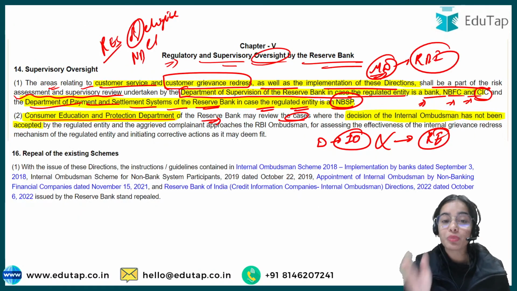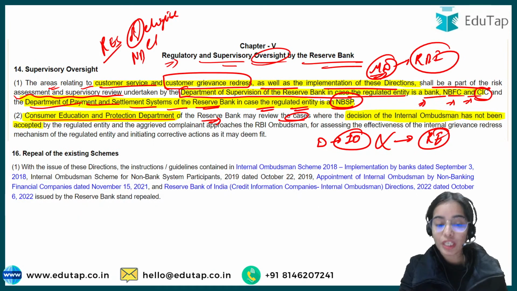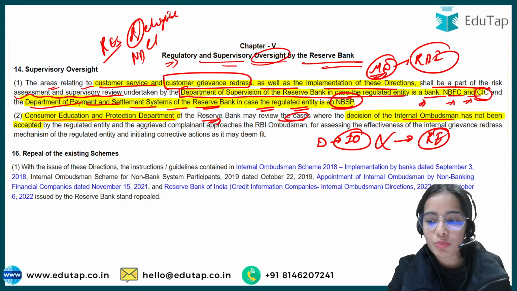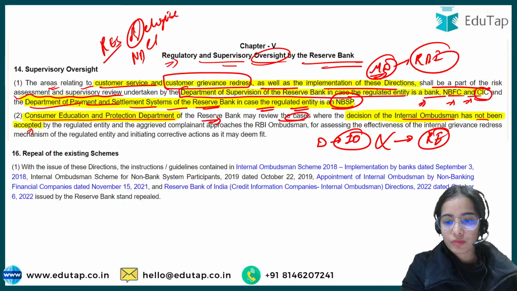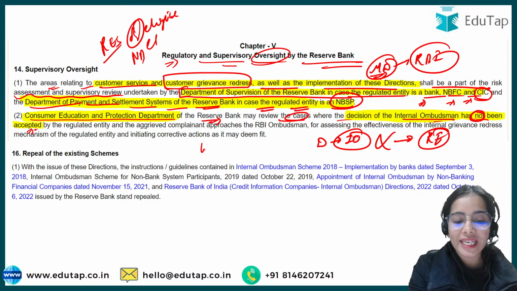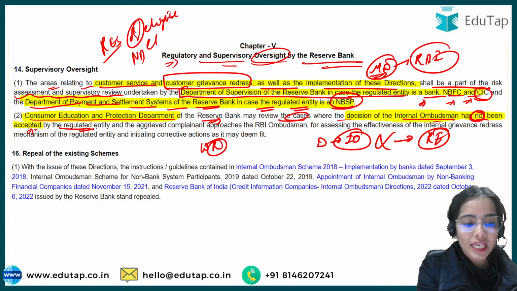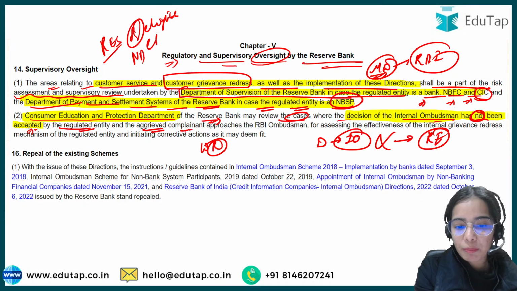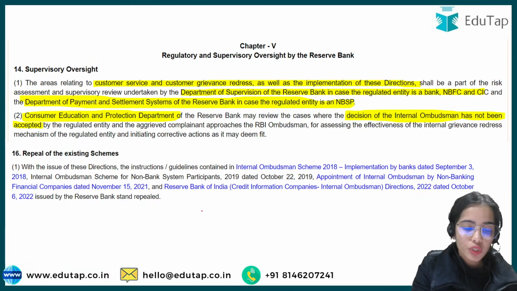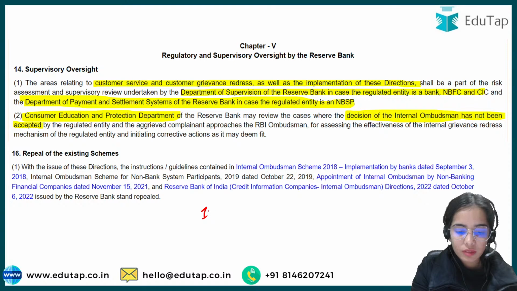The Consumer Education and Protection Department of the RBI is also going to look at why the decision of the internal ombudsman has not been accepted and rejected by the regulated entity, and the aggrieved complainant approaches the Reserve Bank of India ombudsman.